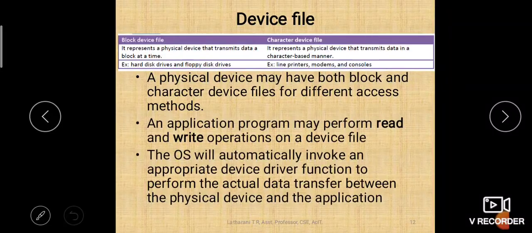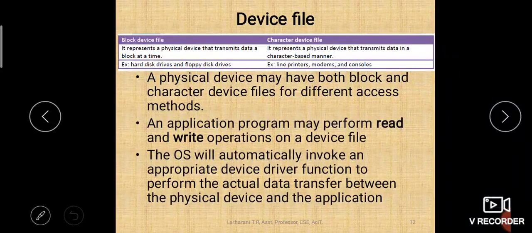Okay, the next type of file which we are going to discuss is the device file. Device file is containing the devices which are connected to our system. Maybe it is IO devices, drives and other devices which you connect to your system. We have seen that anything and everything is a file in Unix.